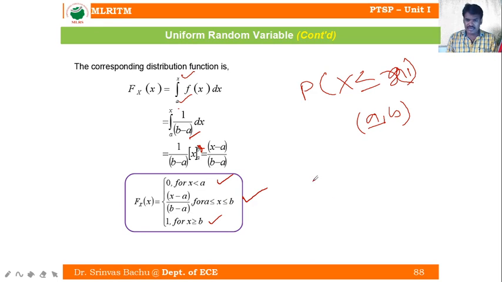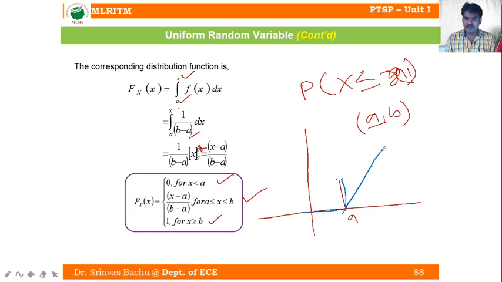We draw the graphical representation of the same thing. For x less than a, the value is 0. From a to b, its value is (x minus a) by (b minus a), which is a slope. At b, and for x greater than or equal to b, its value is 1.